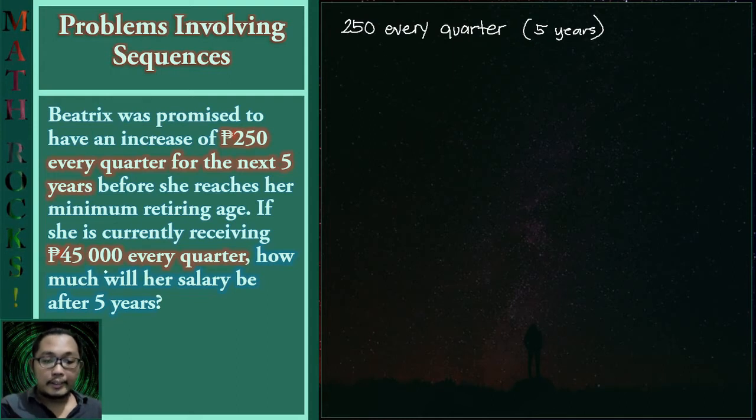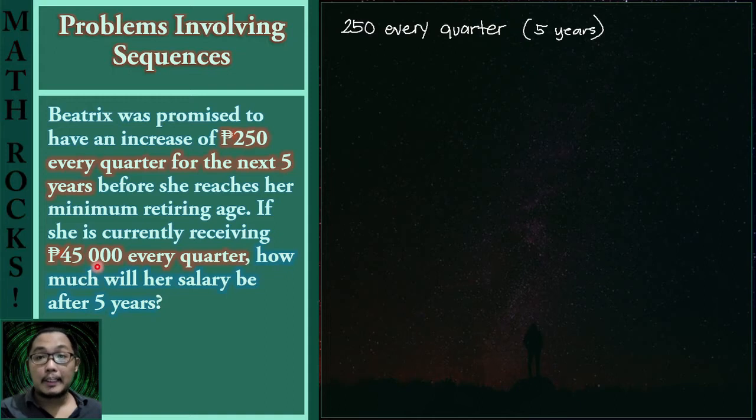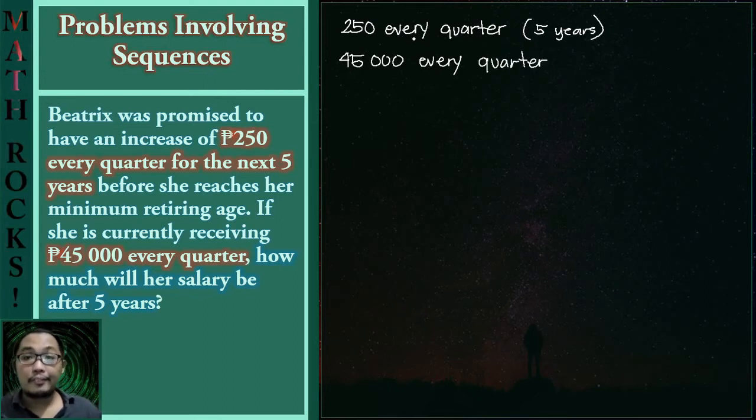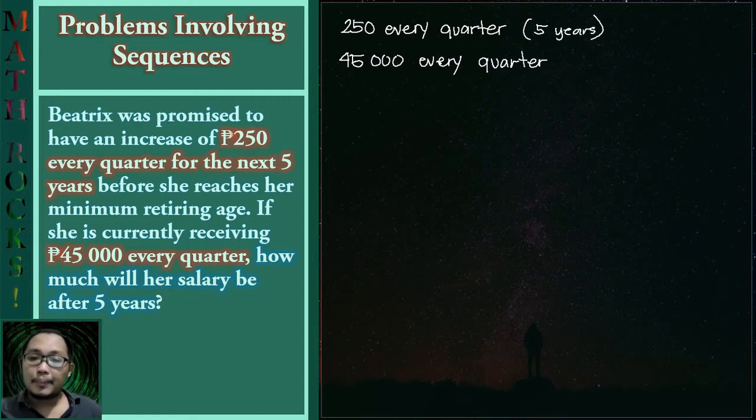And another thing is that Beatrix is actually receiving 45,000 every quarter. So this is not the monthly salary. So please take note that this is her salary every quarter, 45,000. So here you will notice that we are using this same unit of time, every quarter. So we may immediately use such idea of having the computation using such quantity.